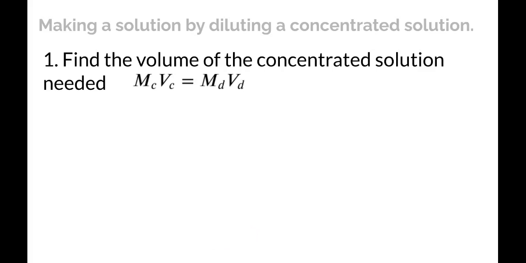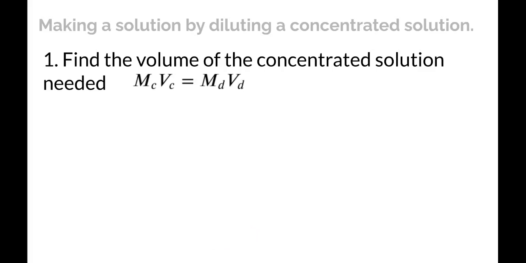Another way you might be asked to make a solution is by diluting a more concentrated solution. So say you have a really strong acid, and you want a weaker solution. You can take a little bit of that strong solution, add water to it in just the right amount, and then make a weaker, less concentrated solution.